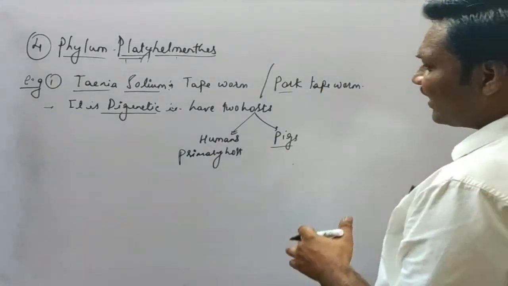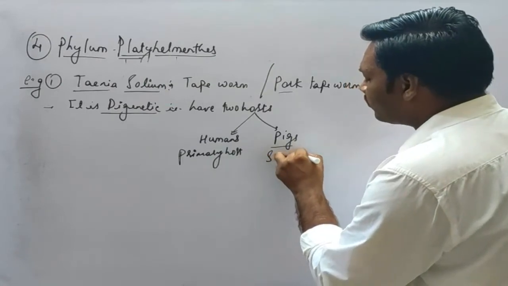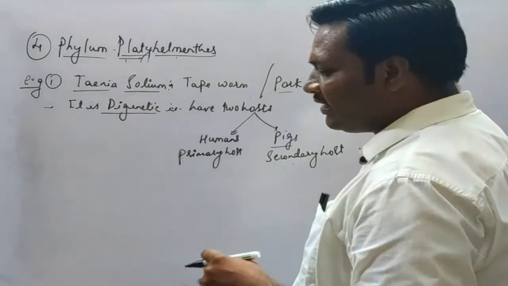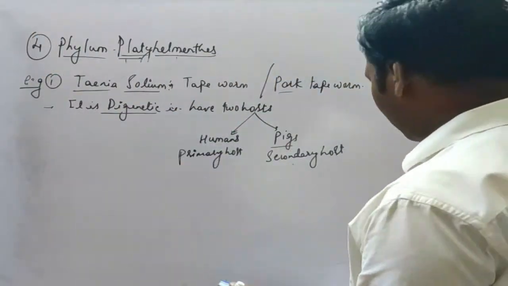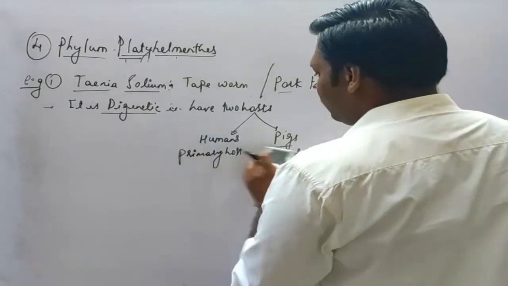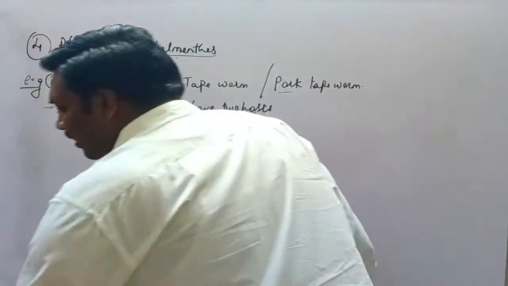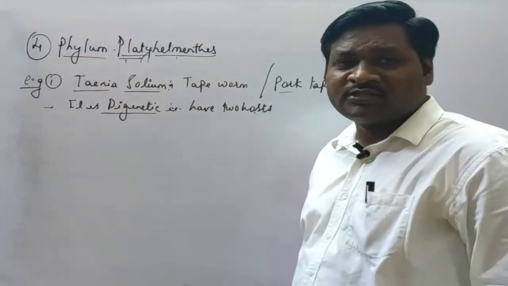And why they are called secondary host, we will see about it. Now let's see the characteristic features of this Taenia solium again. It has two different hosts, that is primarily man or the human is the first host and the second host is the pig.